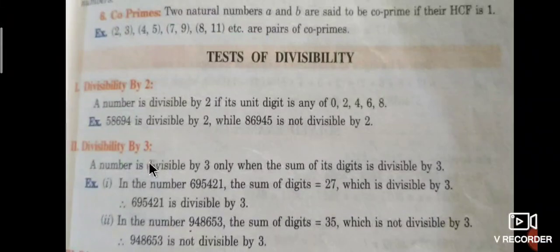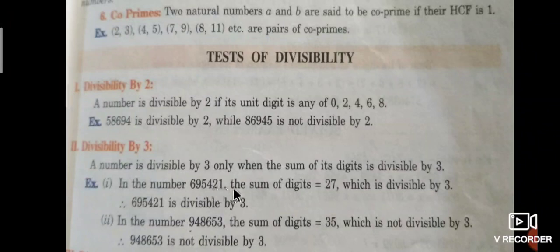Now the divisibility by 3. A number is divisible by 3 only when the sum of the digits is divisible by 3. In the number 6,95,421, the sum of digits is 27, which is divisible by 3.